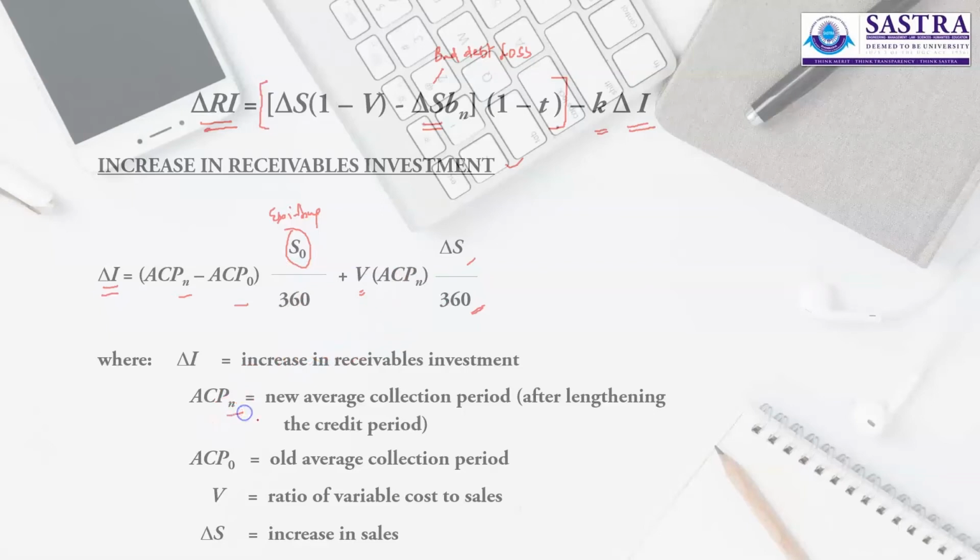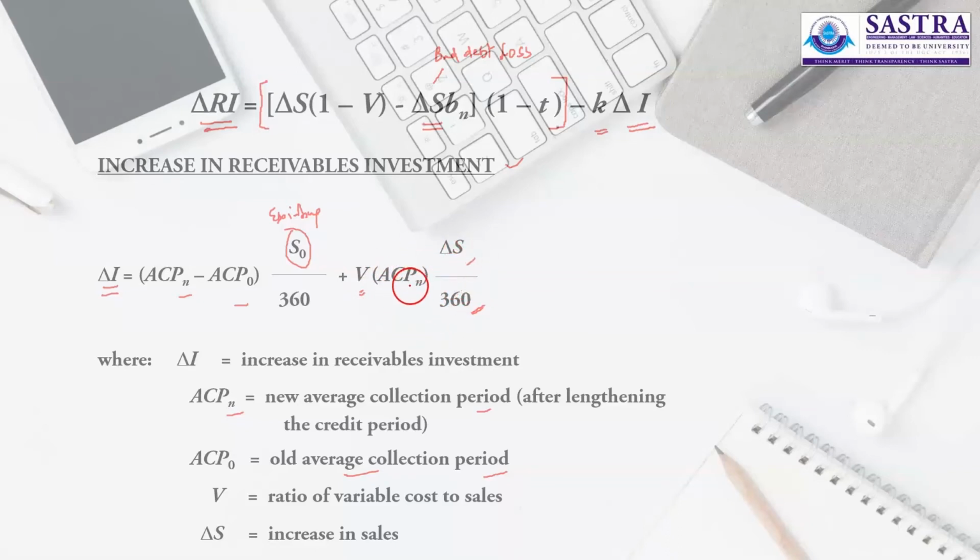So ACP new is the new average collection period, and ACP old is the old average collection period. So average collection period new minus average collection period old, and S naught is your existing sales divided by 360. You get daily sales multiplied by the number of additional days that you are planning to extend credit, plus your variable cost. When there is an increase in sales, obviously your variable cost will increase for so many number of days. 60 days you have to bear the cost because of the increase in sales.